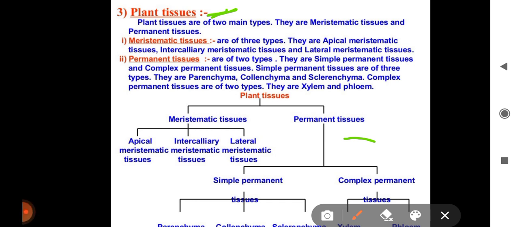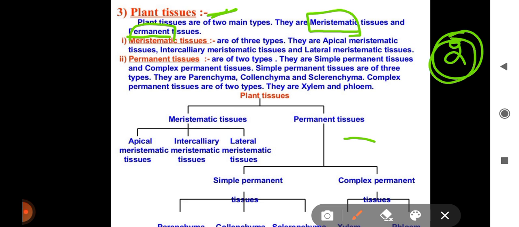Plant tissue are classified into two main types, and those are meristematic tissue and permanent tissue. The meristematic tissue is also classified into three types, and what are they? Apical, intercalary and lateral.